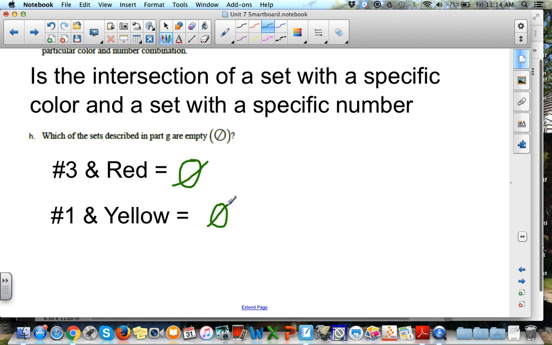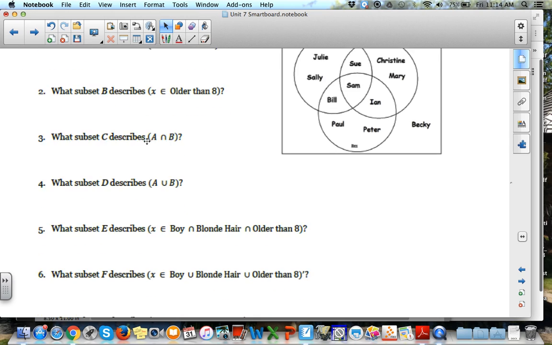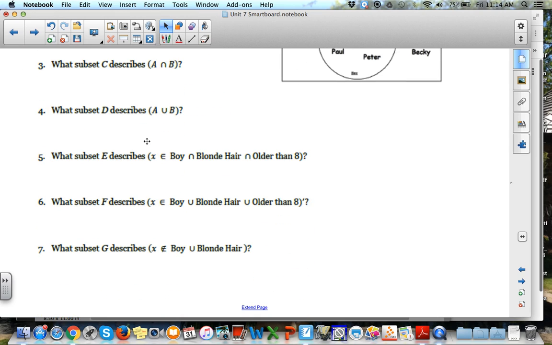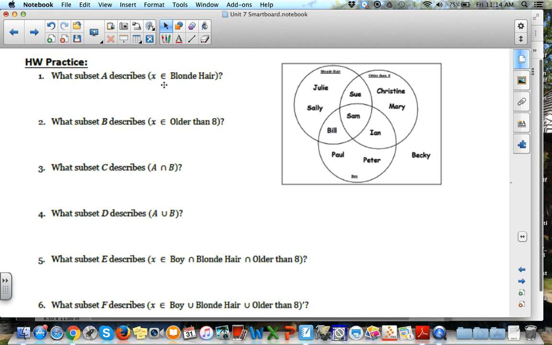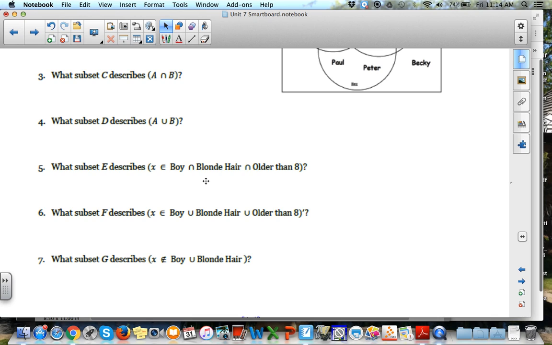So there you go. I want you to try your homework. I know that I wasn't here to answer questions, but I did my best to explain this pretty well. I hope that it made some sort of sense. And I want you to try your homework and do your best that you can. It is the 7 problems that are on the back of page 3 there for you. Look back at your chart. Think about what these intersections and unions mean. We will go over the notes tomorrow. We'll also go over the homework, and if that's all we get through tomorrow, that's fine, but at least you kind of got your feet wet with it.